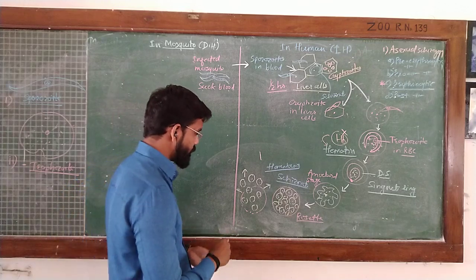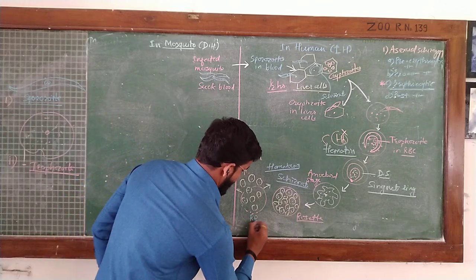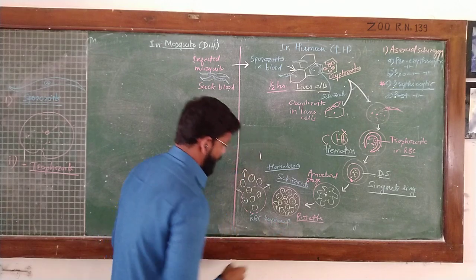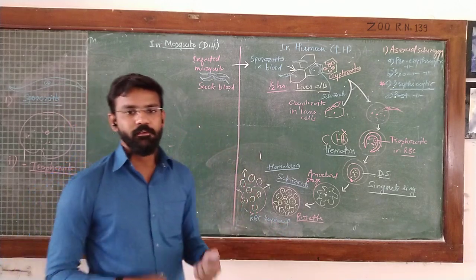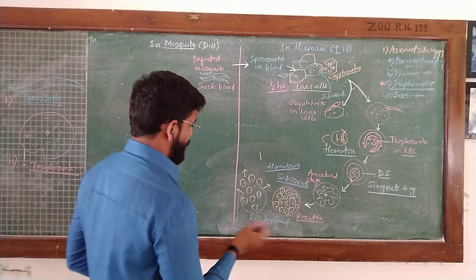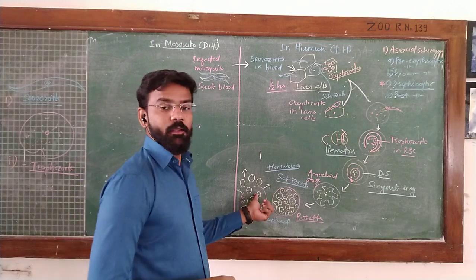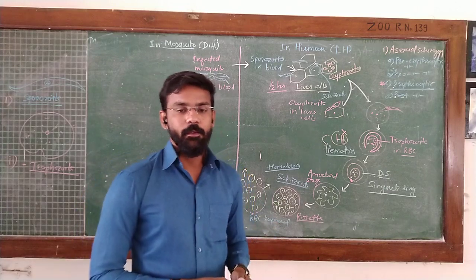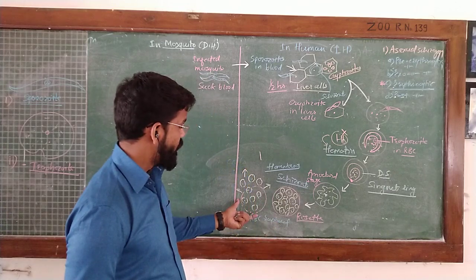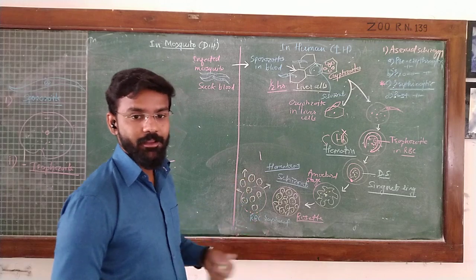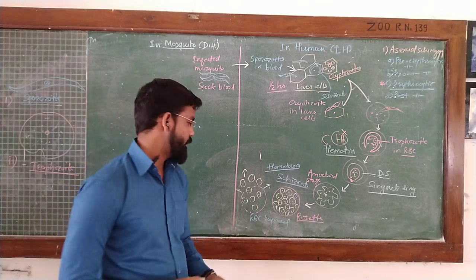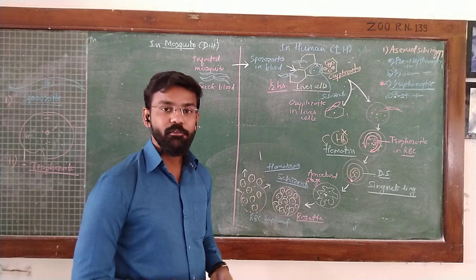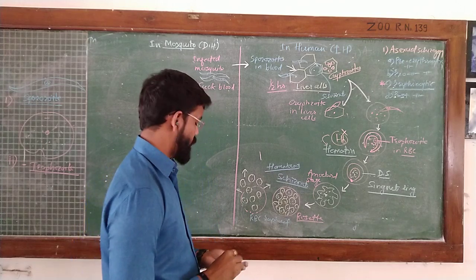Here we can see the RBC is ruptured and a large number of such schizonts are released. Now at the end of erythrocytic schizogony, a modification of structure takes place again, and some of the schizonts undergo the process of gametocyte formation inside the human body.